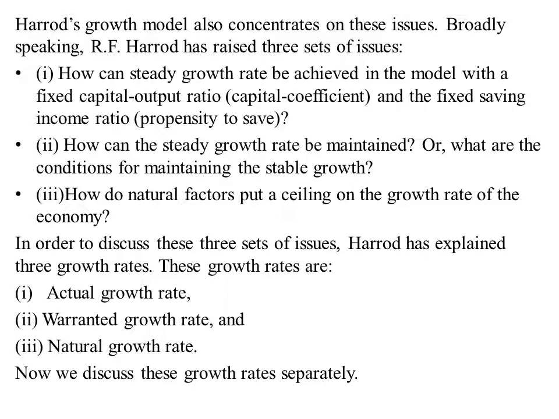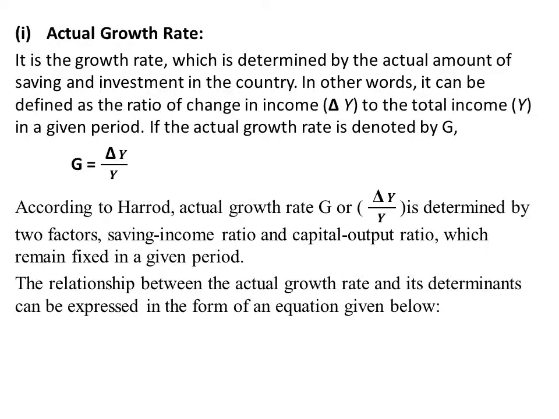We can discuss these growth rates separately. The first one is the actual growth rate. It is the growth rate determined by the actual amount of saving and investment in the country. In other words, it can be defined as the ratio of change in income, delta Y, to total income in a given period.